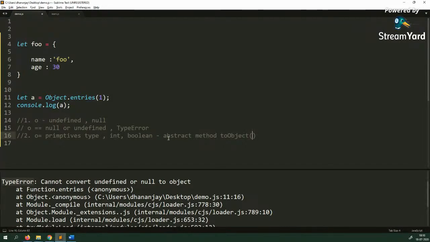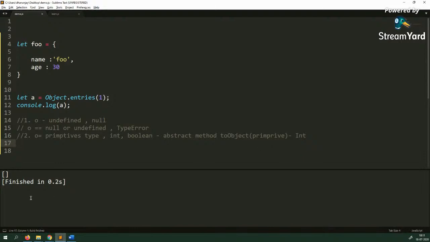If you pass a primitive type to toObject, it creates an object for it using the corresponding class. So if you pass a number, it will create a Number object. In that case, Object.entries will return an empty array, because it has created the object out of the primitive type, but that object does not have any properties. This is the second step JavaScript does for your Object.entries.